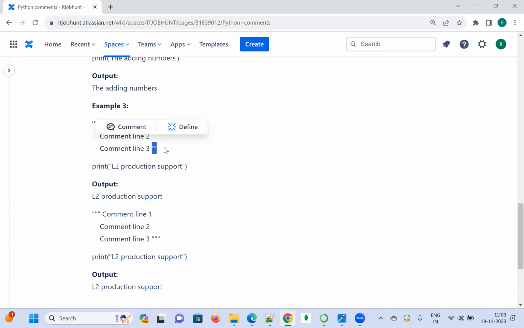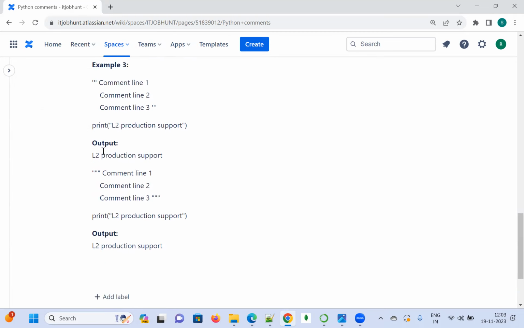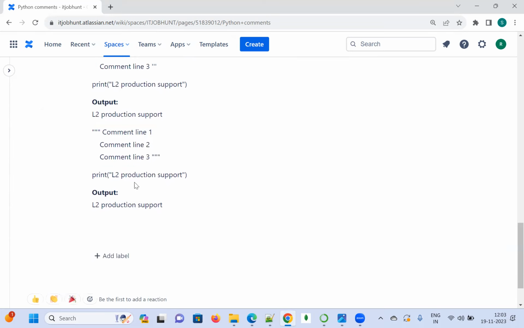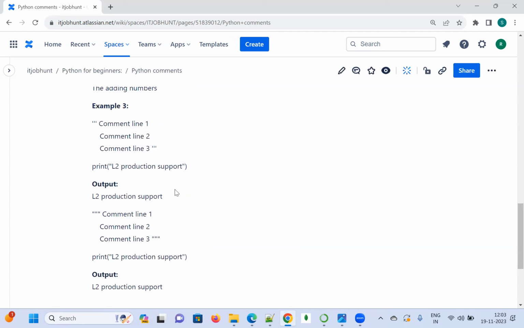So here also we have to give print, and only L2 production support is going to display here. Okay, and similarly I have used the triple double quotes, and I have executed this code, and I have got the L2 production support.